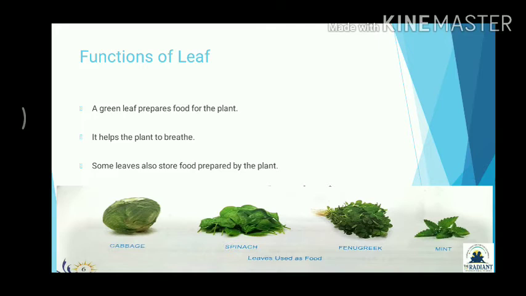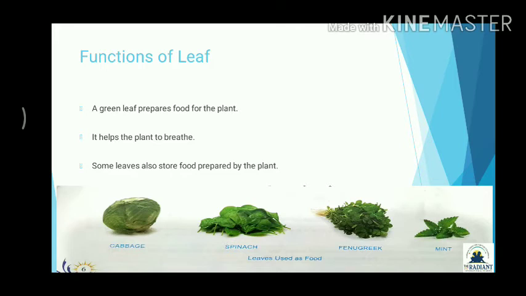Now our next topic is the function of a leaf. A green leaf prepares food for the plant. It helps the plant to breathe. Some leaves also store food prepared by the plants. Over here in the picture you can see leaves used as food. All these leaves we are using directly in our food.